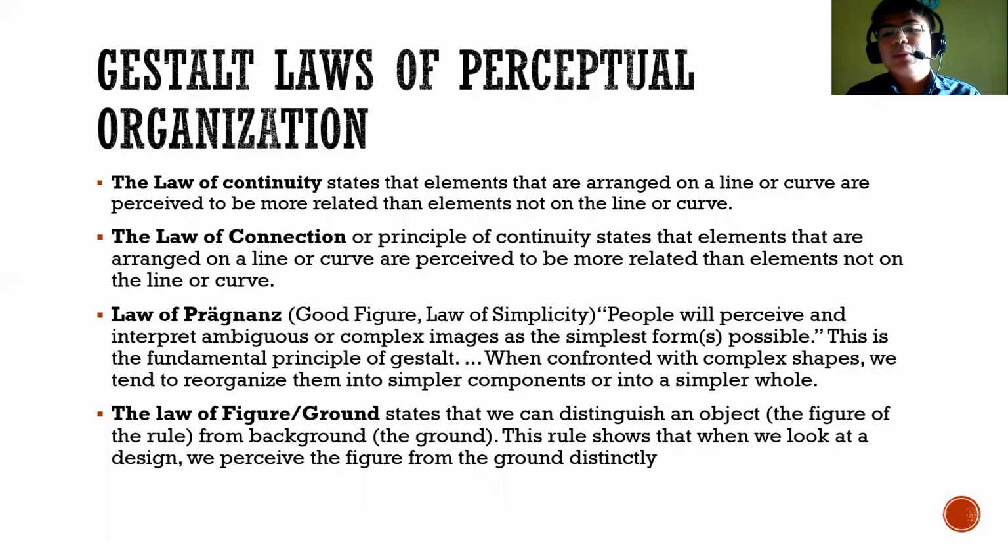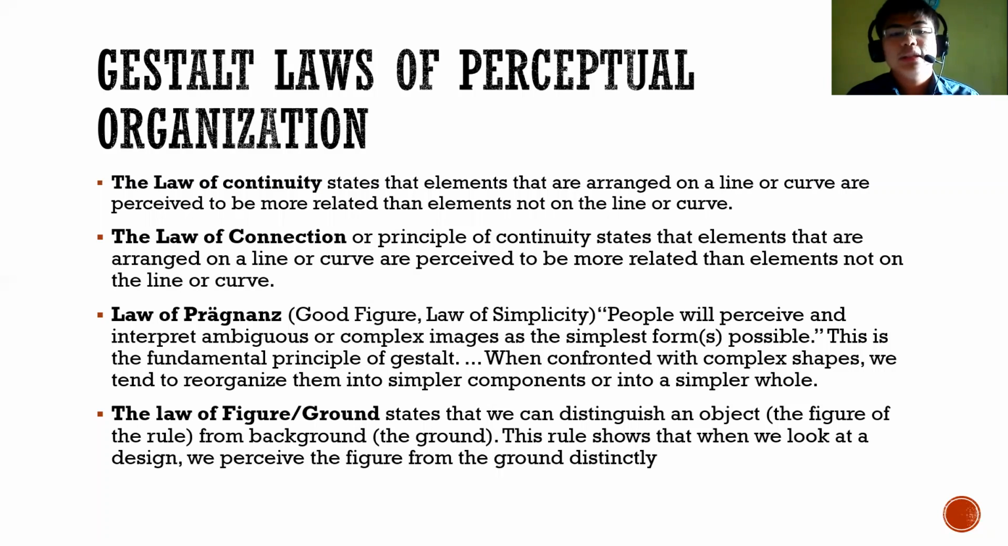Another one is the law of Pragnanz, or the law of good figure or simplicity. It states that people will perceive and interpret ambiguous or complex images as the simplest form possible. This is a fundamental principle in Gestalt, specifically in German psychology. When confronted with complex shapes, we tend to reorganize them into simpler components or into a simpler whole.